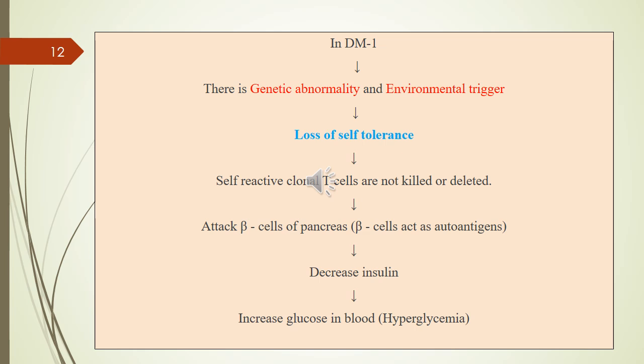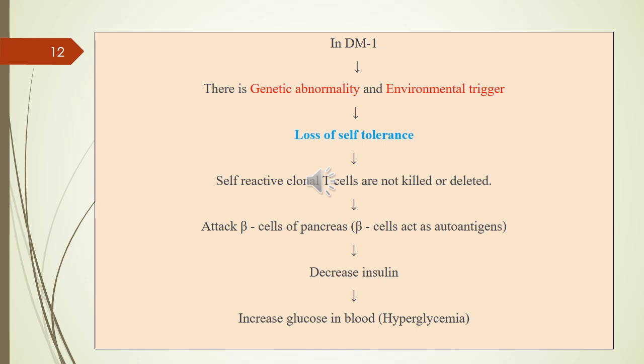In type 1 diabetes mellitus, there is a genetic abnormality and environmental trigger. Now, what is genetic abnormality? So, all cells have a nucleus, right? And inside the nucleus, we have chromosomes, either 46 chromosomes or 23 pairs of chromosomes. In pair number 6 of chromosome we have a gene. Name of this gene is HLA. We know all genes form proteins, so this gene also forms a protein, right? With the help of transcription and translation, this HLA gene also forms the protein.